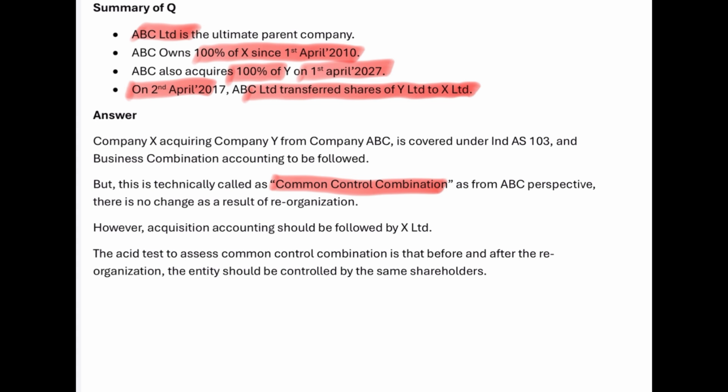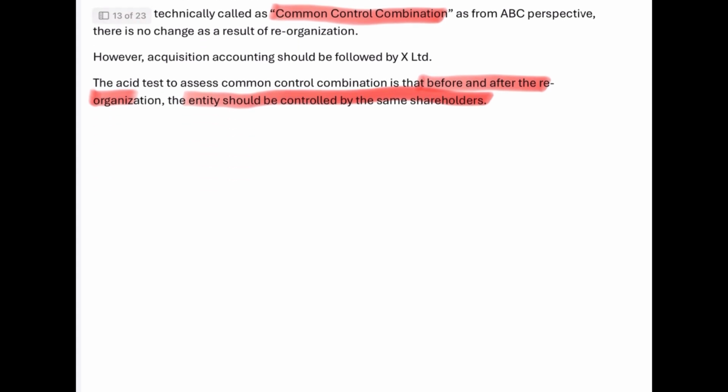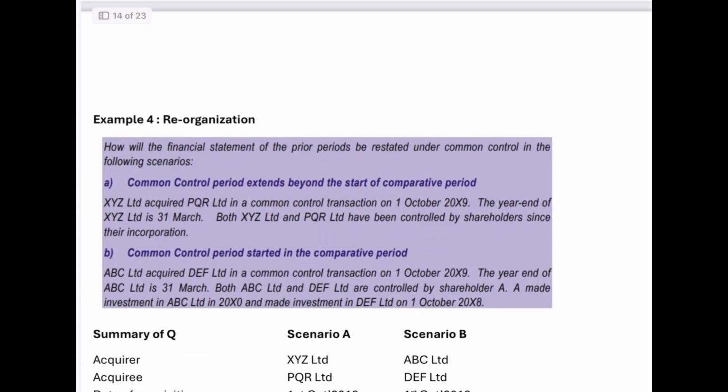However, acquisition accounting should be followed by X Limited. The acid test to assess a common control combination is that before and after the reorganization, the entity should be controlled by the same shareholders. Then let me move to the next example.